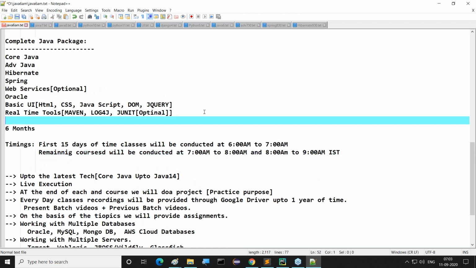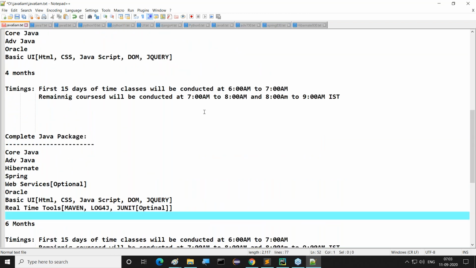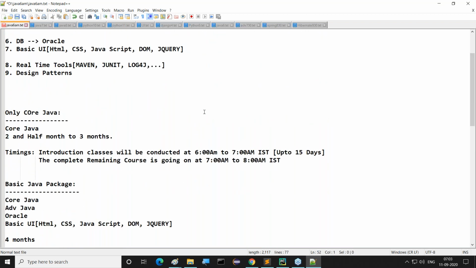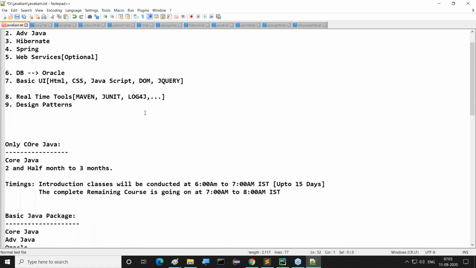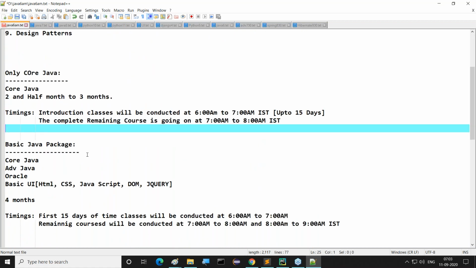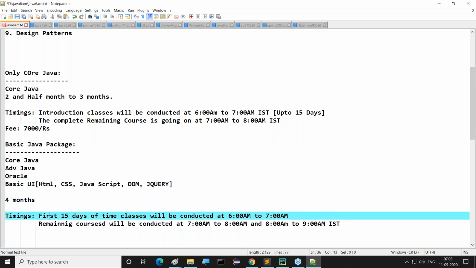And people are asking me regarding the prices and all these things. I don't like to talk about prices inside my classes, but some offers are going on, so that you may get the benefit of these offers. That's why I'm telling you. The fee for core Java is 7,000. No offer in this.